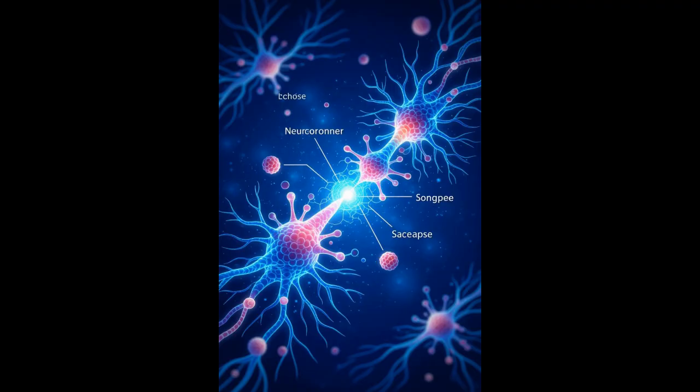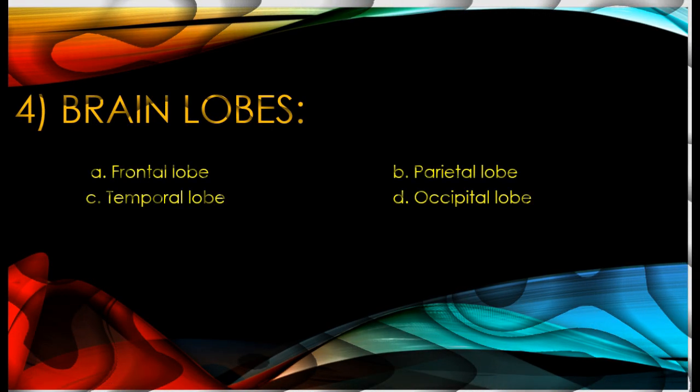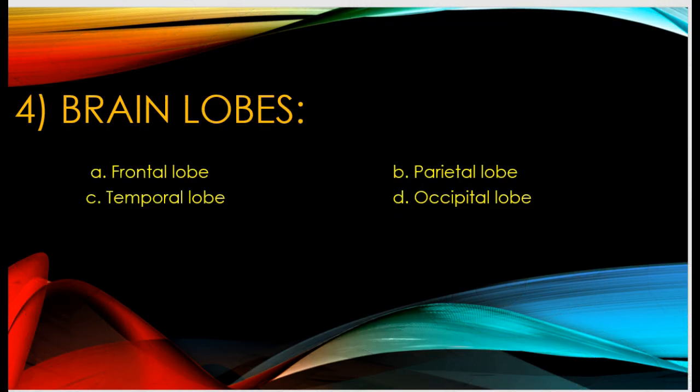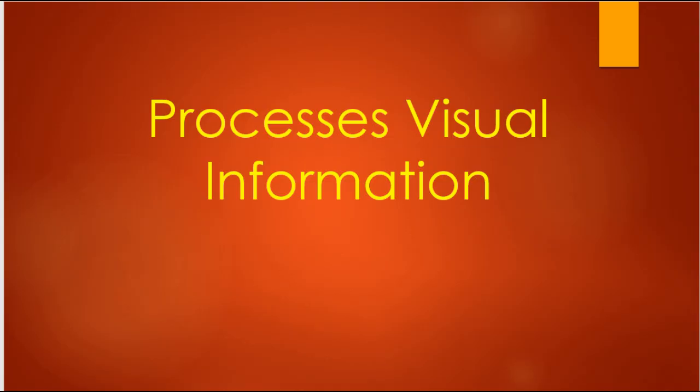4. Brain lobes. A. Frontal lobe, responsible for executive functions, decision-making, and motor control. B. Parietal lobe, involved in processing sensory information related to touch and spatial awareness. C. Temporal lobe, plays a key role in processing auditory information, memory, and language. D. Occipital lobe, primarily responsible for processing visual information.